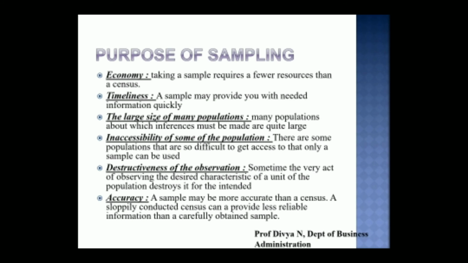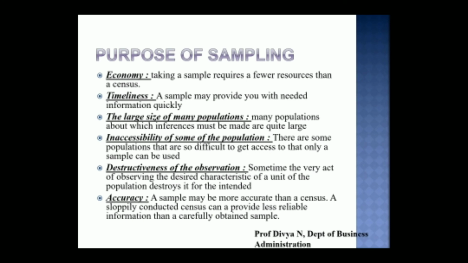Next point, destructiveness of the observation. Sometimes the very act of observing the desired characteristic of a unit of population destroys it for the intended use. So we were considering the Maggie example earlier. The products that are taken as samples for testing of the quality will obviously be destroyed, because many chemicals will be used, and there will be a breakdown of the entire product to undergo the various tests that would give out the quality of the product. So the entire units that have been produced by the Nestle company cannot be used. So sampling will help in such destructive methods.